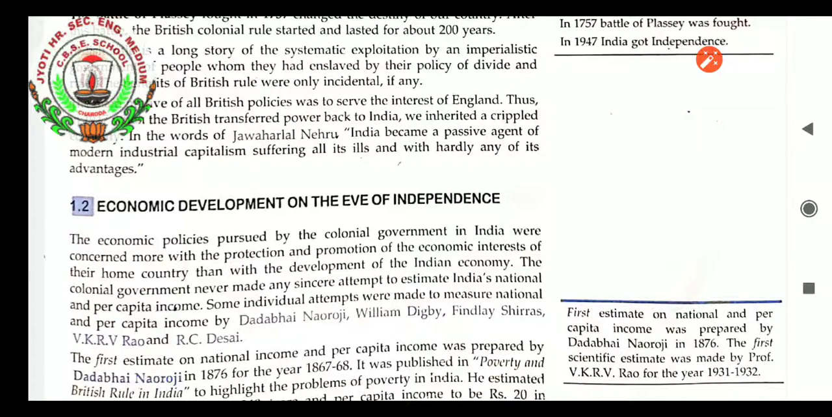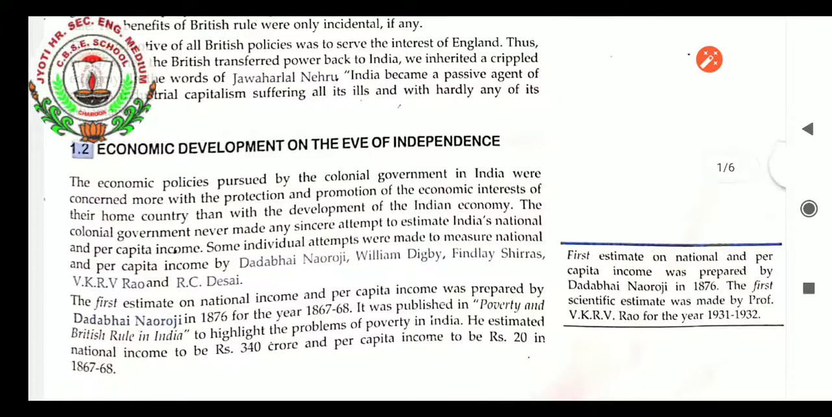It was done by many people. The names of the people are as follows: Dadabhai Naoroji, William Digby, Findlay Shirras, V.K.R.V. Rao, and R.C. Desai. These are the people who found that the economic status of India must be known, and for that an economic parameter must be established to measure the economic development of our country.